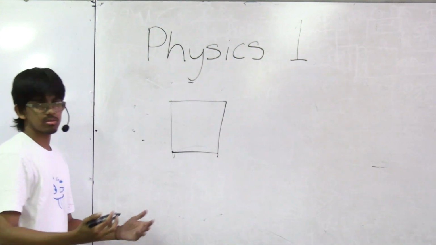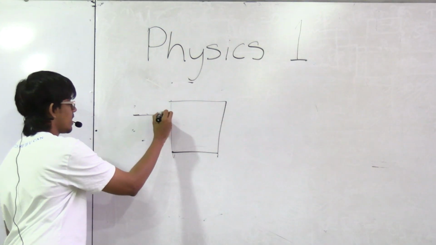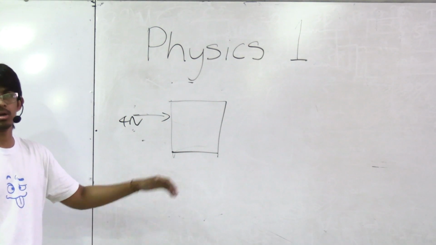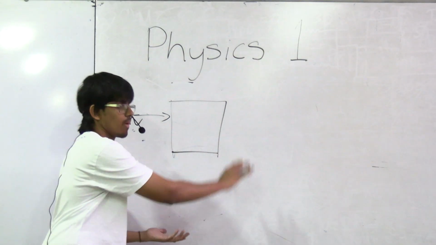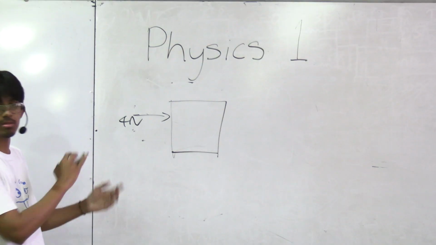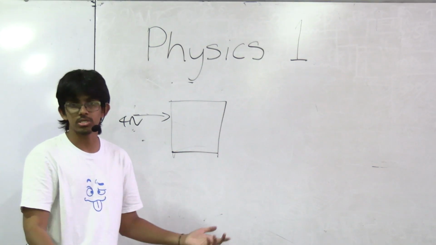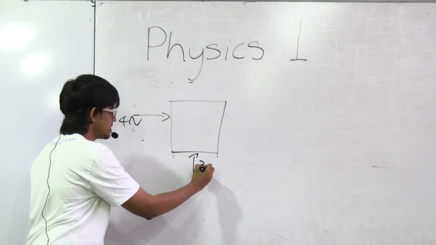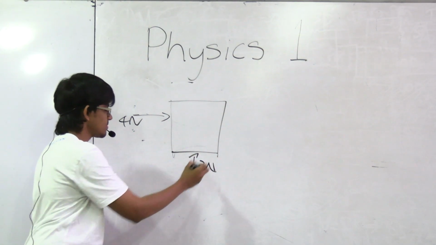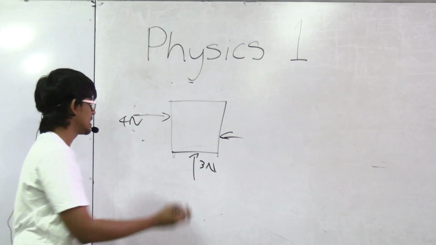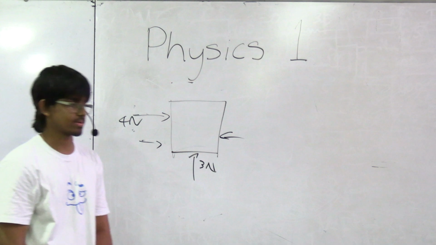So think about it like this. I'm applying a 4 Newton force here. My friend is applying 3 newtons. Depending on where that force is going to be applied, my resultant, or my final force, is going to change, right? If he applies 3 newtons up here, it's going to be one thing. If they apply it this way, it's going to be another thing.